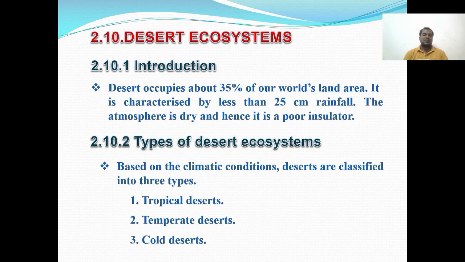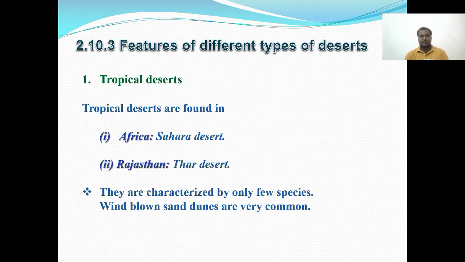Desert ecosystems. So desert occupies about 35% of our world's land area. It is characterized by less than 25 centimeter rainfall. So the atmosphere is dry and hence it is a poor insulator. So types of desert ecosystem. Based on the climatic conditions, deserts are classified into three types: tropical deserts, temperate deserts, and cold deserts.